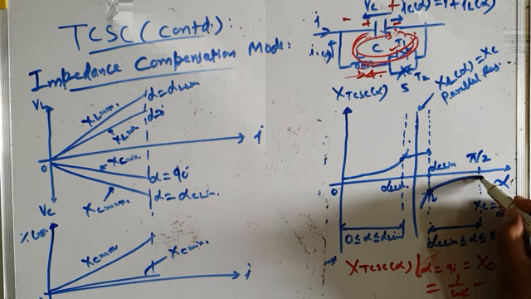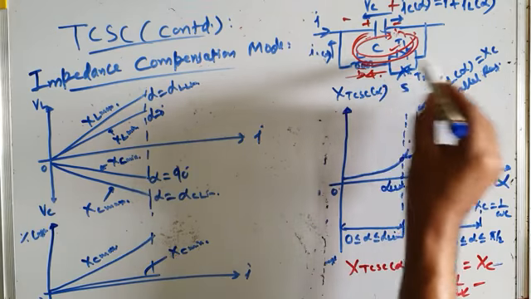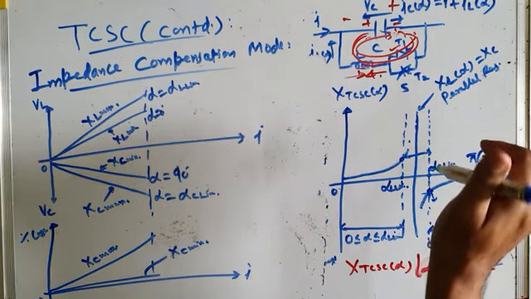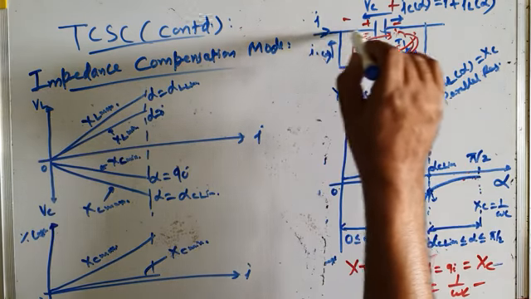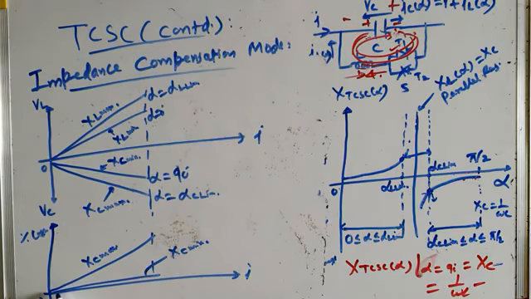It is very interesting when capacitive reactance is minimum. When is it minimum? At alpha equal to pi by 2. At alpha equal to pi by 2, your TCR is not on at all. So there is no current flowing through the TCR valves. So the switching losses and conduction losses become zero. All the current is flowing through the capacitor, and in the capacitor there are small losses. So at X equal to Xc min, the losses are minimum.